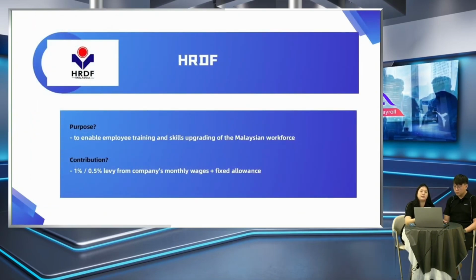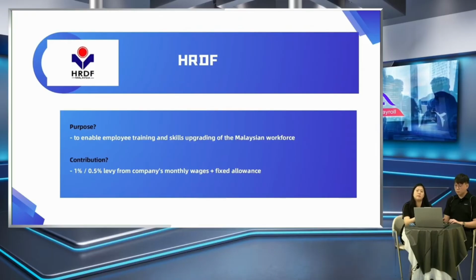And then the last is HRDF, meaning Human Resource Development Fund. The purpose of this is that the government has to encourage our employers, our bosses, to send us for training to improve our skills. So HRDF is the body that controls all of this. From your salary and fixed allowance, the company will take out 0.5 or 1% as a contribution to HRDF.